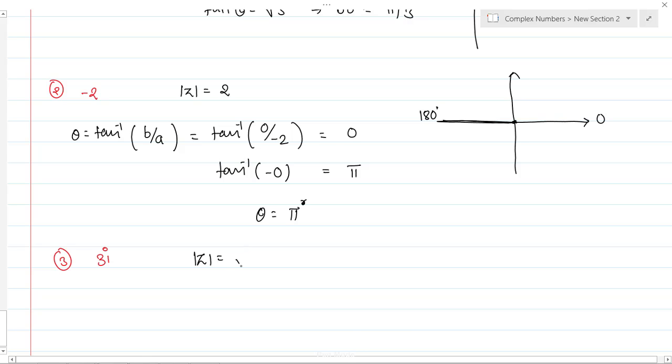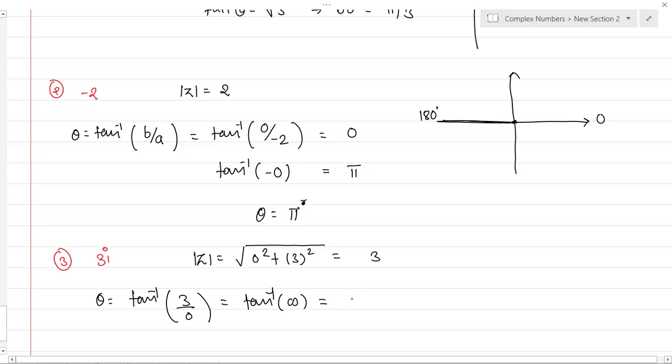This is nothing but root of 0 square plus 3 square, which is root of 0 plus 9, so we will have only 3. What will be the argument? Theta is equal to tan inverse of b by a, so it's 3 by 0. So it will be tan inverse of infinity, which is nothing but pi by 2.